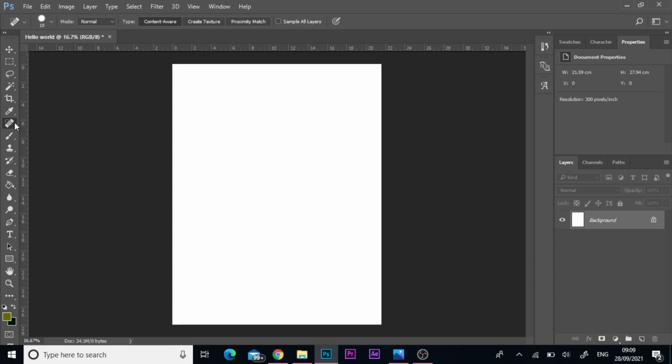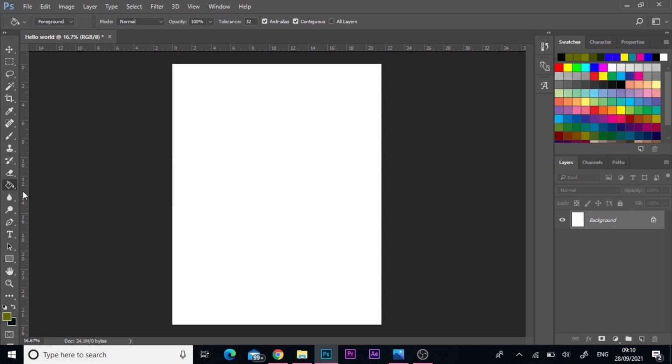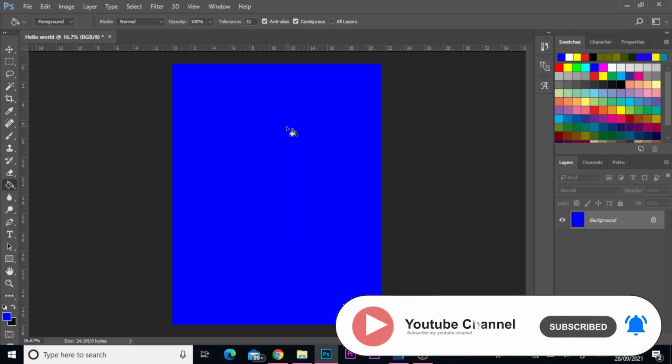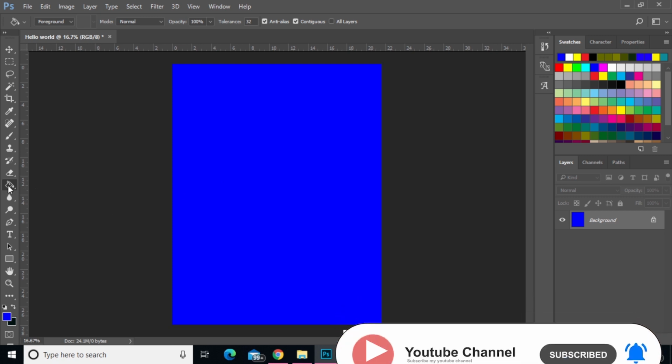These tools are used for retouching unwanted spots in an image. We have the eraser, as we are all familiar with, and the paint bucket tool, which will help you fill color. For instance, let me select a blue color. I fill the whole canvas with the paint bucket tool.